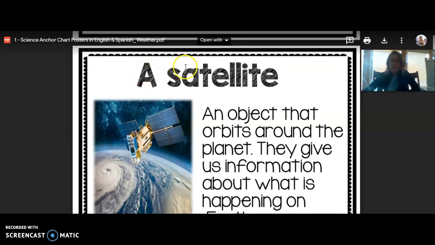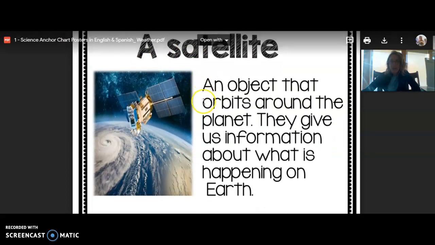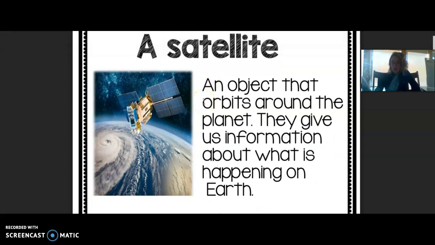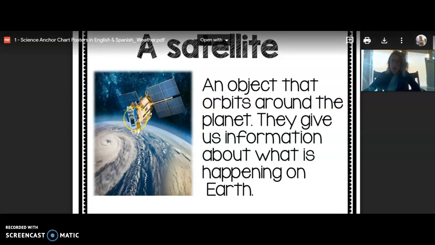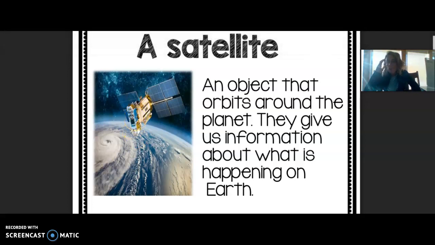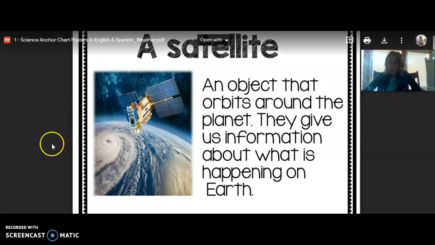Oh, here we go. A satellite. An object that orbits, that means circles, that orbits around the planet. They give us information about what is happening on Earth. I really appreciate this picture. I've seen those before. I guess I just didn't know what they were called. So a satellite goes around or orbits the Earth, taking pictures to help predict weather. Oh, wow. There is so much involved with weather predicting.